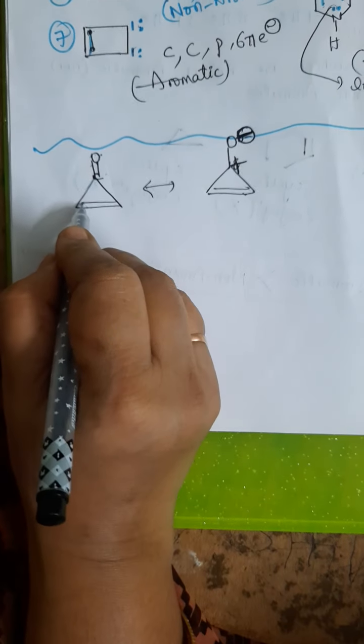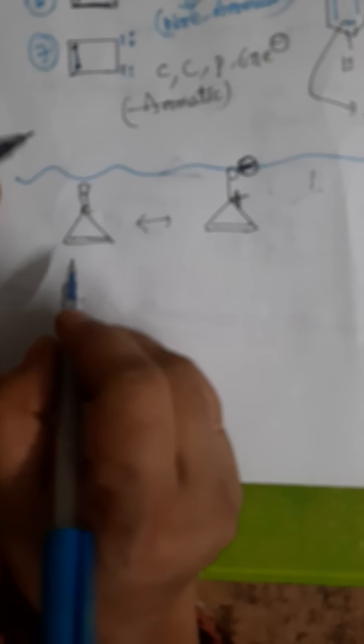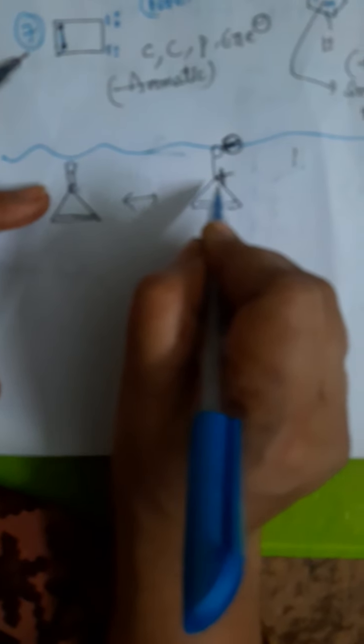If you see this compound, a pi bond is there. Let us see whether conjugation is there or not. Pi bond is there. The next one, sigma bond is there. Again sigma, you have to consider only in the ring. So pi bond, sigma bond only there. If you write another resonating structure according to the electronegativity difference, we find this structure.